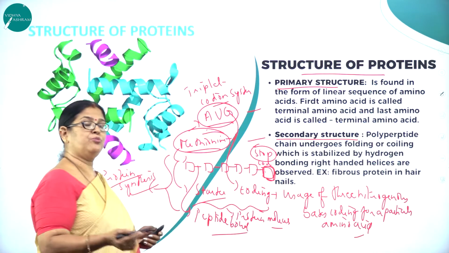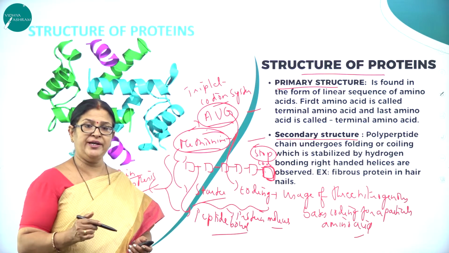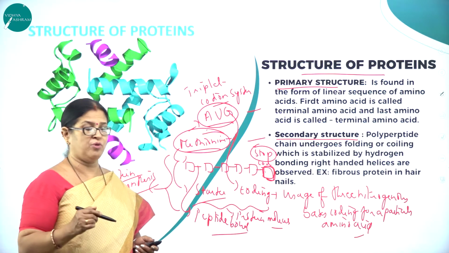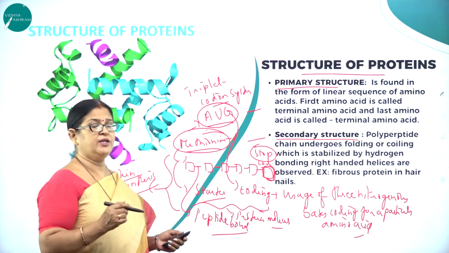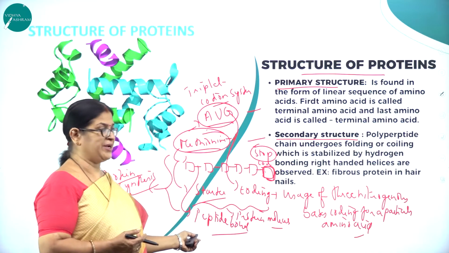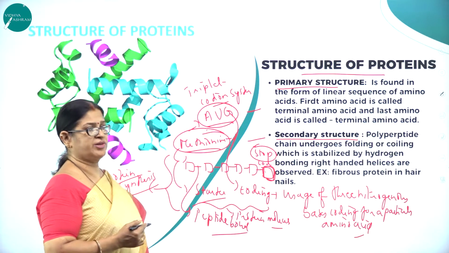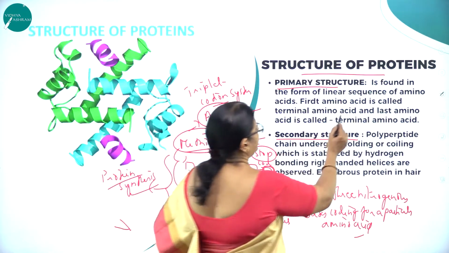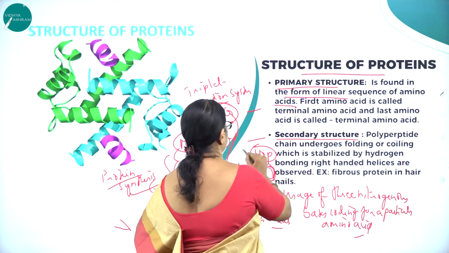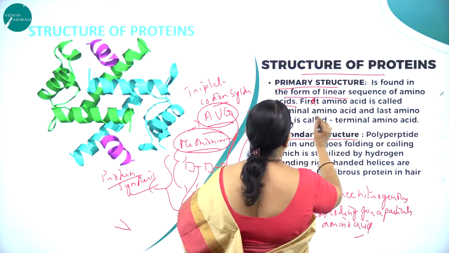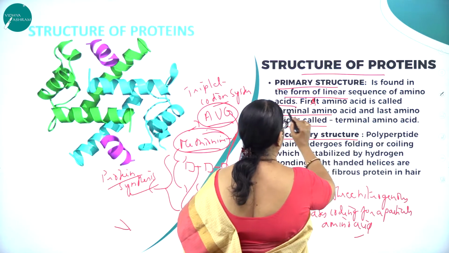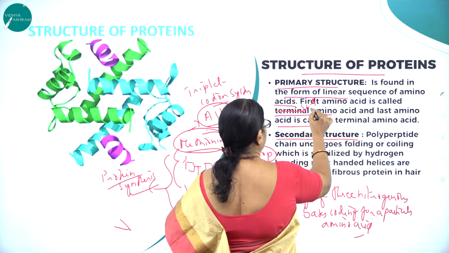What is the bond between two monosaccharide units? In case of carbohydrates, the two monosaccharide units are joined by glycosidic bond. But whereas in case of protein, the two amino acids are held together by a very important bond called peptide bond. So now let us study the structure of a protein. So it is found in the form of linear sequence of amino acids. So this is called a primary structure. First amino acid is called the starter amino acid.